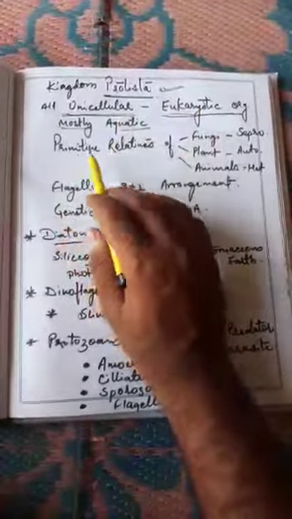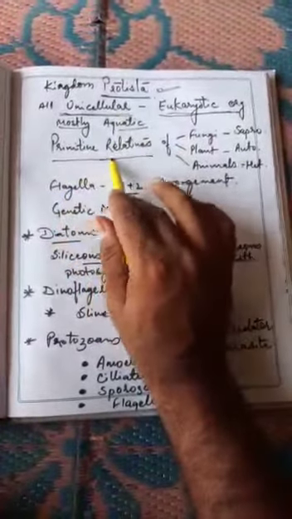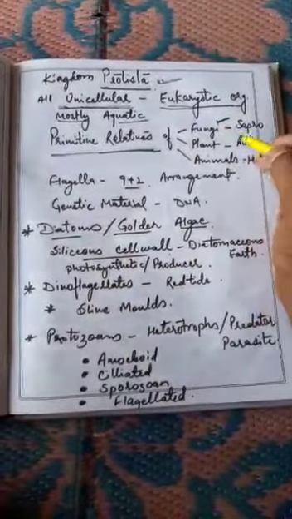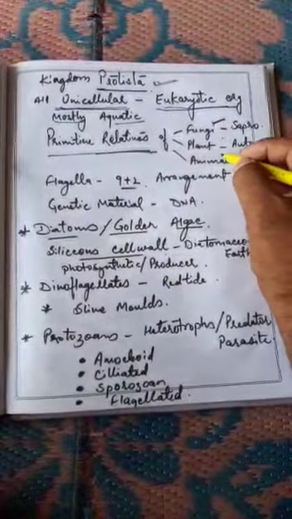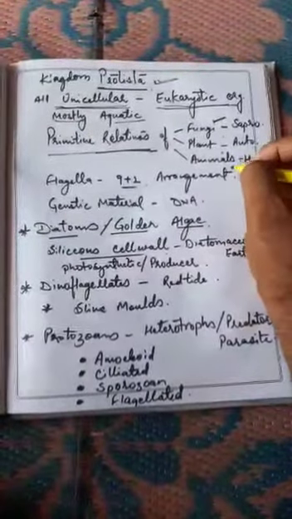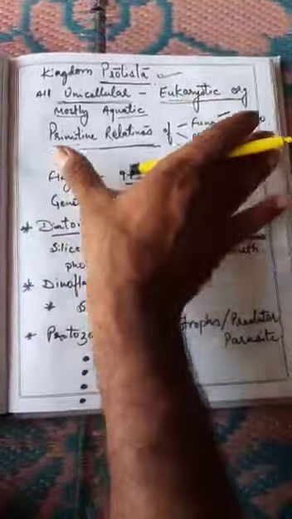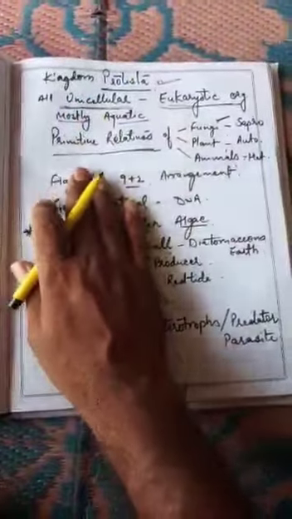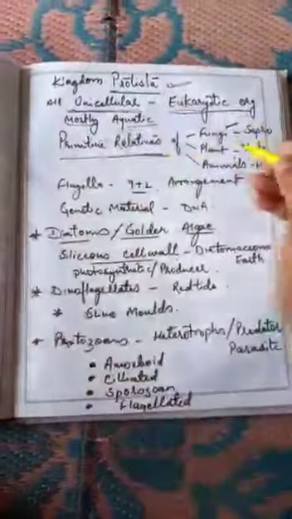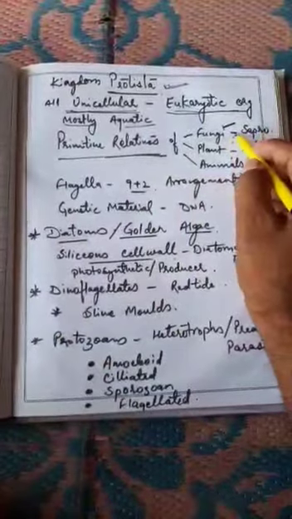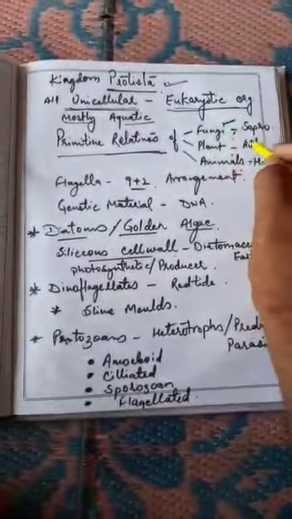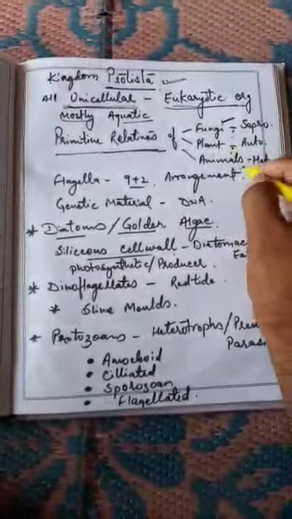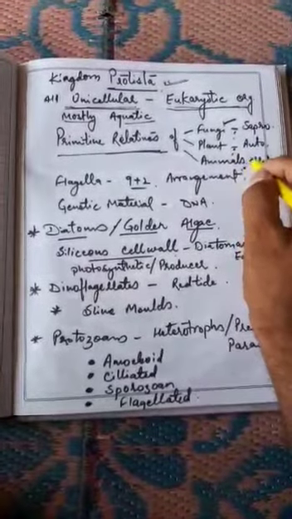Along with it, one more thing: they are the primitive relatives of the bigger kingdoms like Fungi, Plantae (plants), and Animalia (animals). That means the individuals kept in Kingdom Protista are the primitive relatives of all the organisms kept in Kingdom Fungi, all the plants kept in Kingdom Plantae, and all the animals kept in Kingdom Animalia.